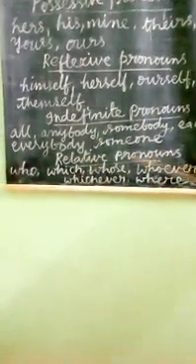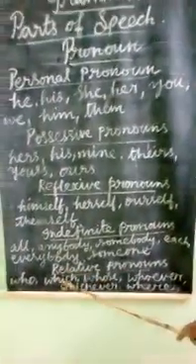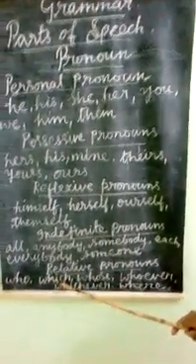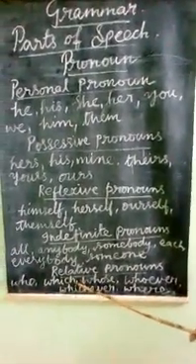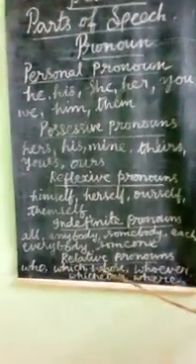Relative pronouns: who, which, whose, whoever, whichever, where, whomever. So all these are examples of relative pronouns. The man who is standing in the ground is my uncle. Okay, whose is this book? So these are the examples of relative pronouns.